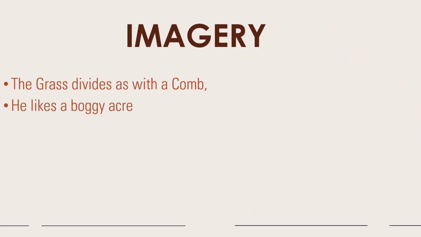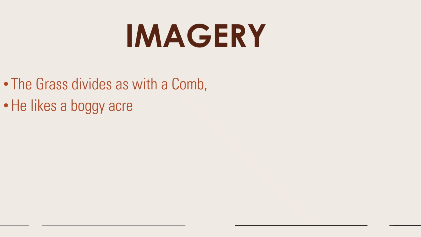And finally we have imagery. The grass divides as with a comb. So here the poet is giving a picture of dividing the grass. So as you read this, you can imagine a field that has grass, and as the narrow fellow, the snake, moves with a sudden movement, you can imagine the grass being divided like a comb into two.